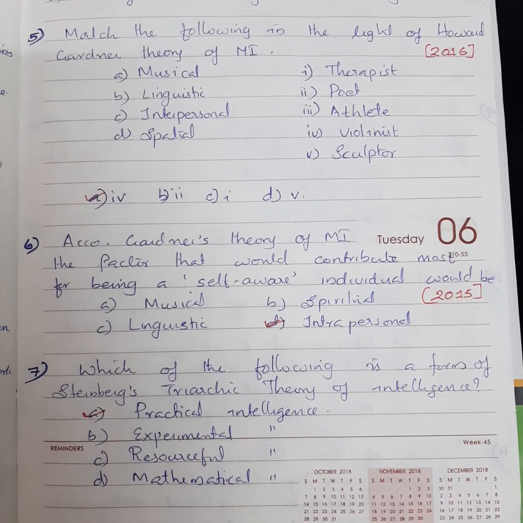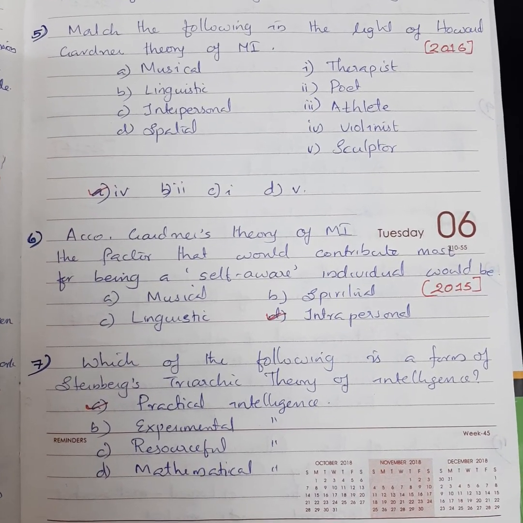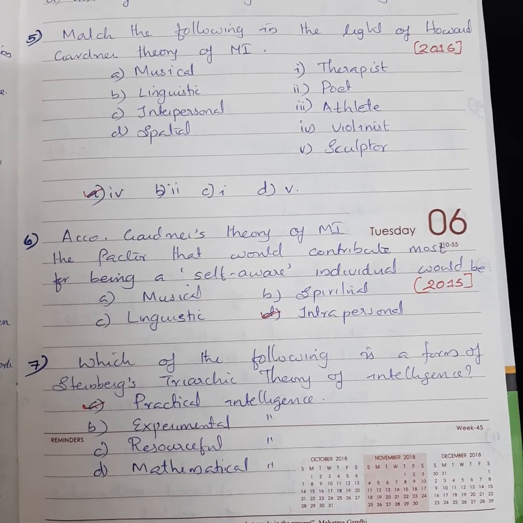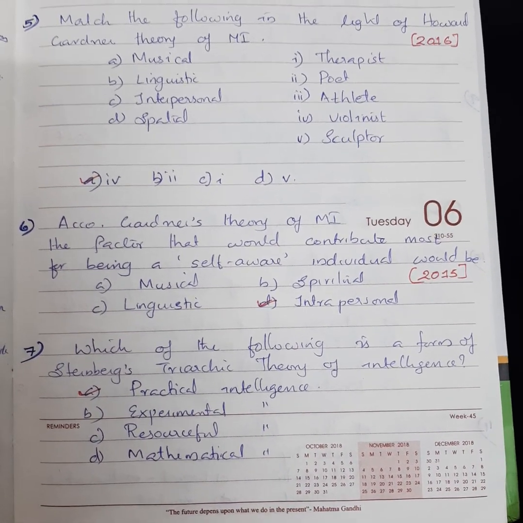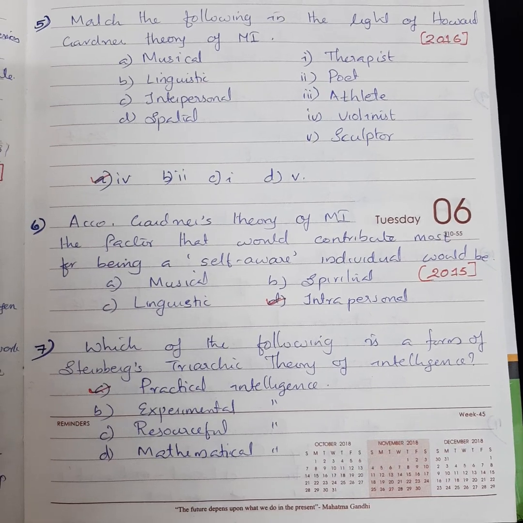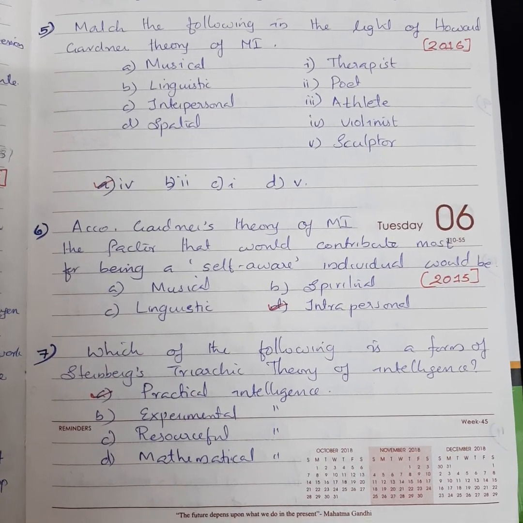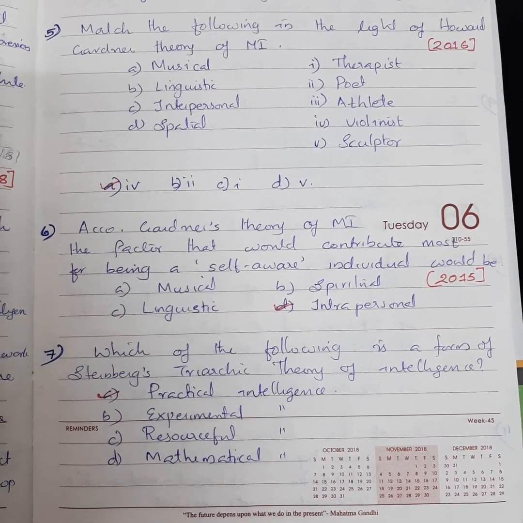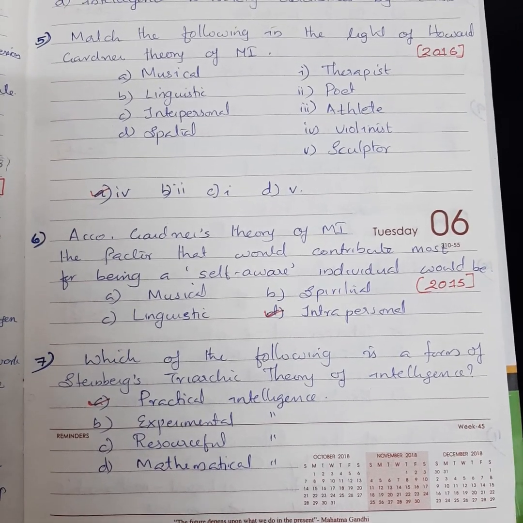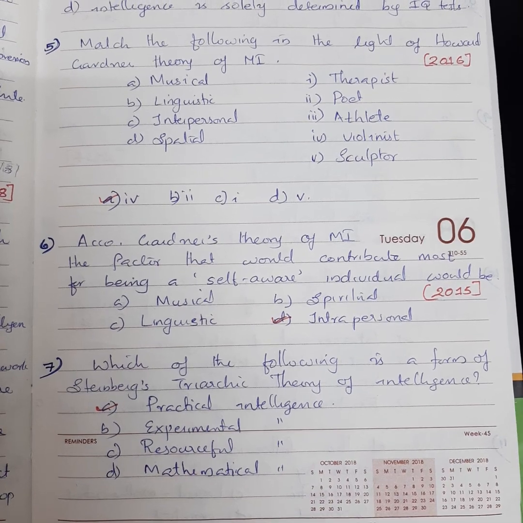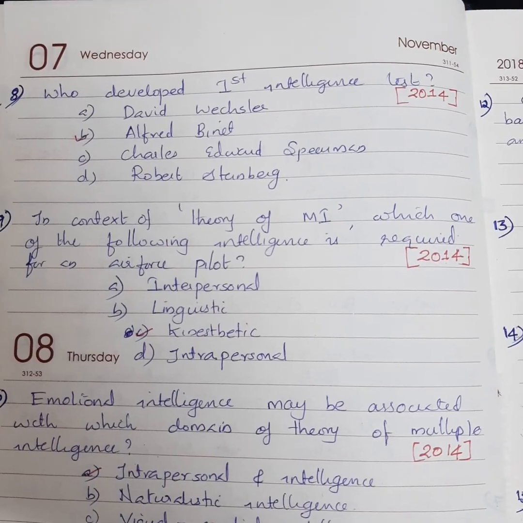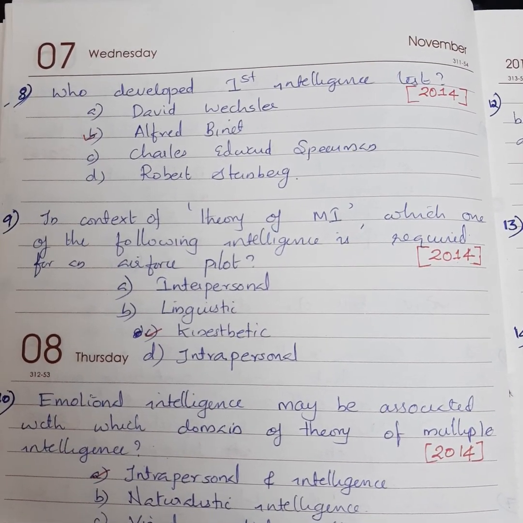7th question, which of the following is a form of Sternberg triarchic theory of intelligence? Options are option A practical intelligence, option B experimental intelligence, option C resourceful intelligence, option D mathematical intelligence. Here answer is A practical intelligence. Question number 8.